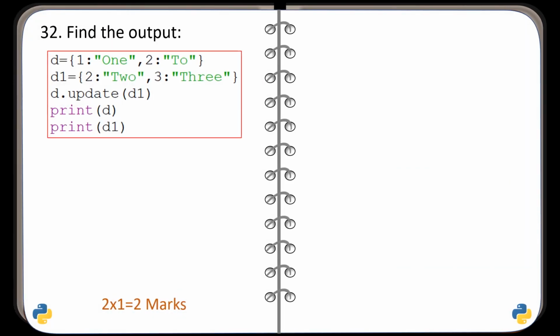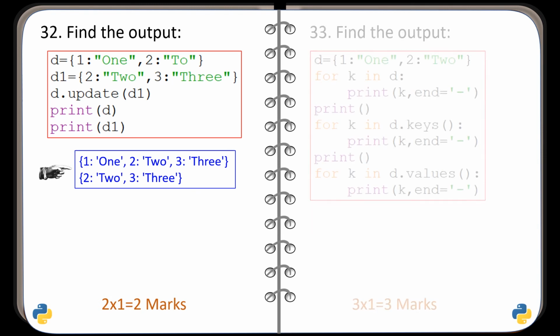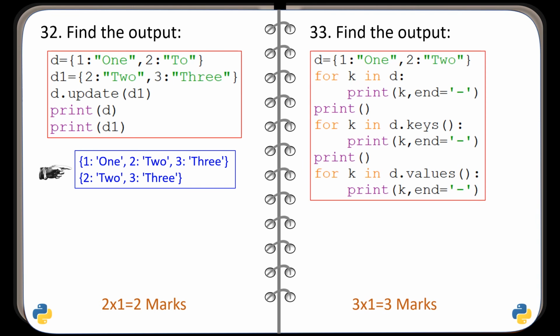Question number 32. Find the output of the given code. And here is the correct output. Question number 33. Again a code is given and you have to find the output.